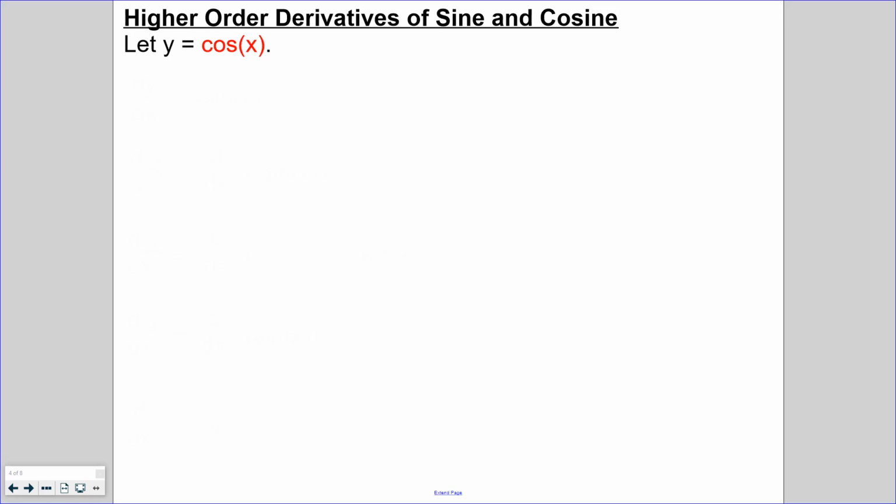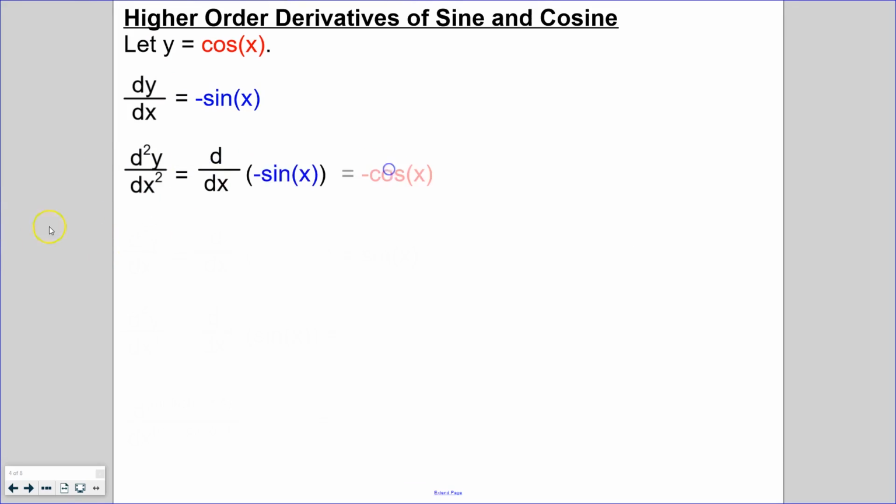Well, now let's look at cosine and see if that same pattern happens. If we take the derivative of cosine, we're going to get negative sine. And if we take the second derivative, that means we're taking the derivative of negative sine, which will give us negative cosine. And if we take the third derivative, we'll take the derivative of the second derivative. So the derivative of negative cosine is going to be sine.